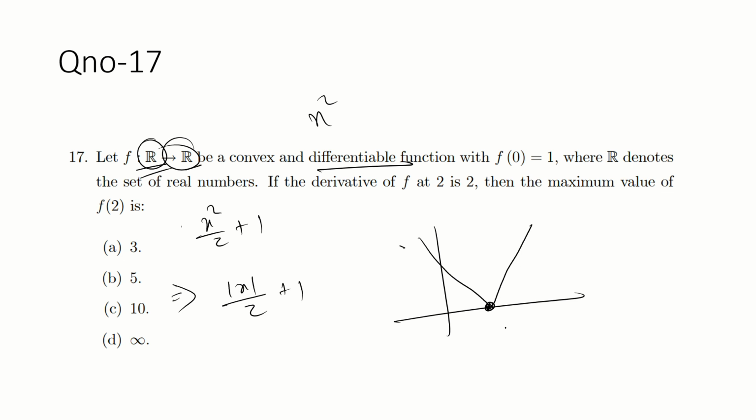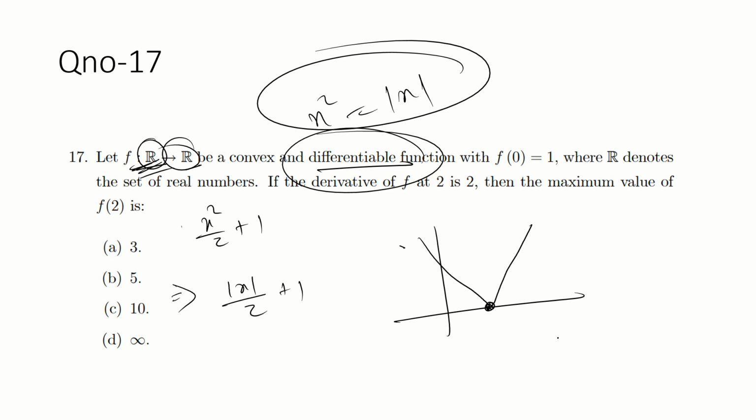We know a kink function is not differentiable, and here it is written that the function is differentiable. That is a hint. Because your domain includes positive and negative, x square can be written in terms of mod x.